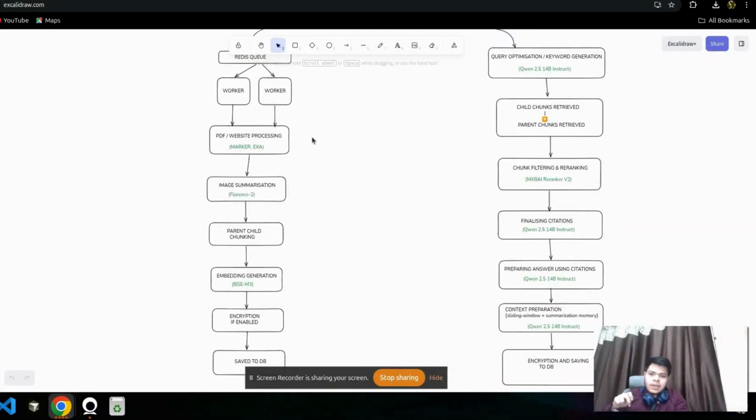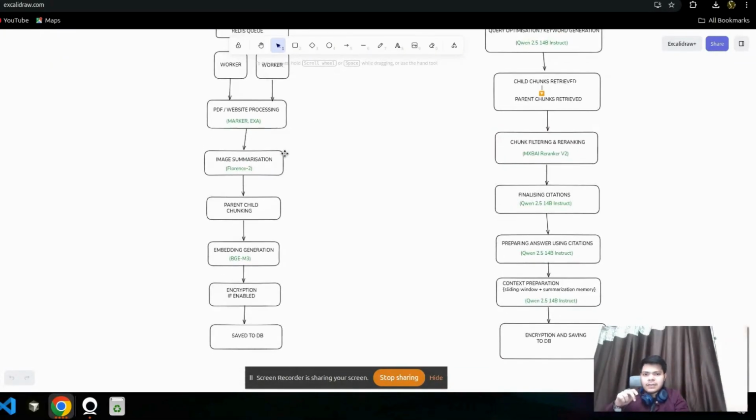In the pipeline, first we extract the content into Markdown using the Marker PDF parser or an EXA API key. How this process is different from other players is that they use a very basic parser, but we are using Marker, which is one of the best in the market, and we are using Modal serverless GPUs to cope with the heavy compute it needs, and it is all serverless.